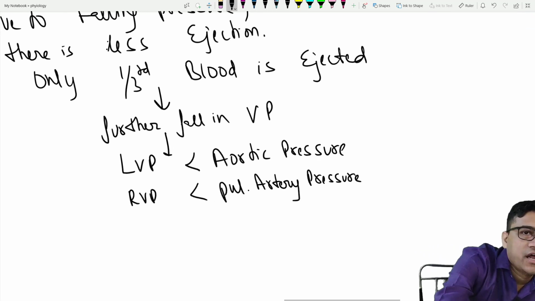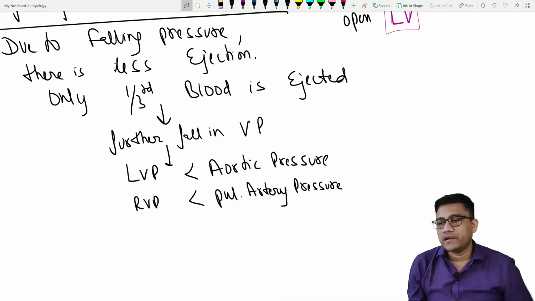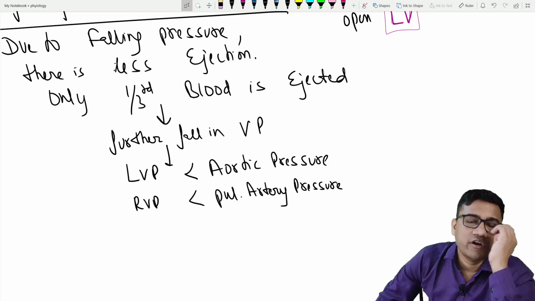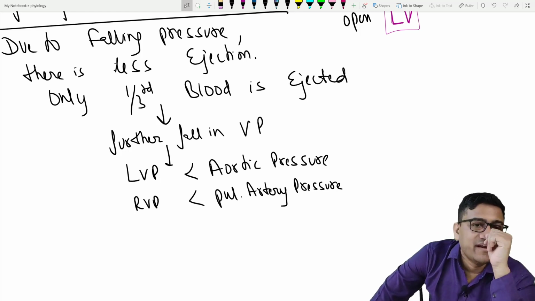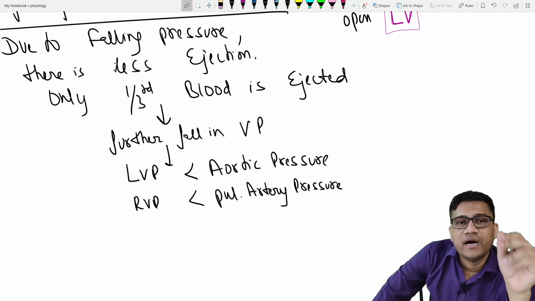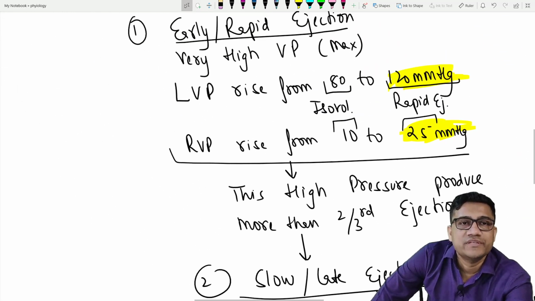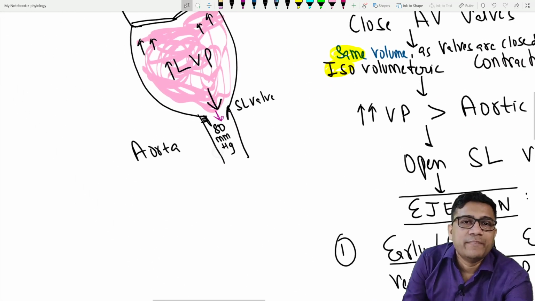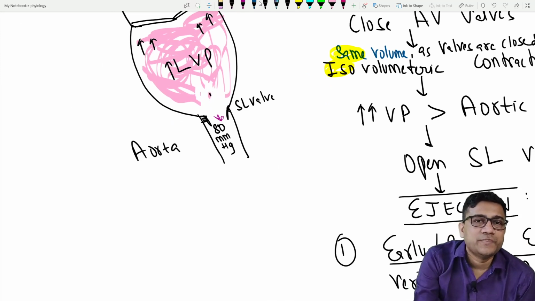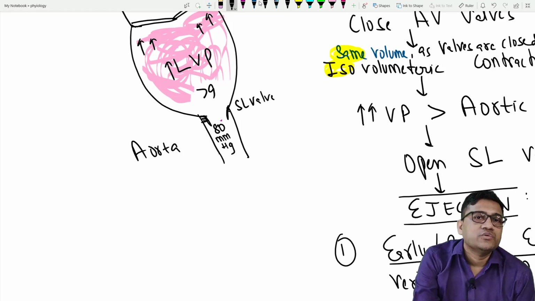So both are now falling. Left ventricular pressure is less than aortic, and right ventricular pressure is less than pulmonary artery pressure. Let me just show this diagram. Just pay attention, this pressure is falling. Now let's say it falls to 79. So it is 80-ish.